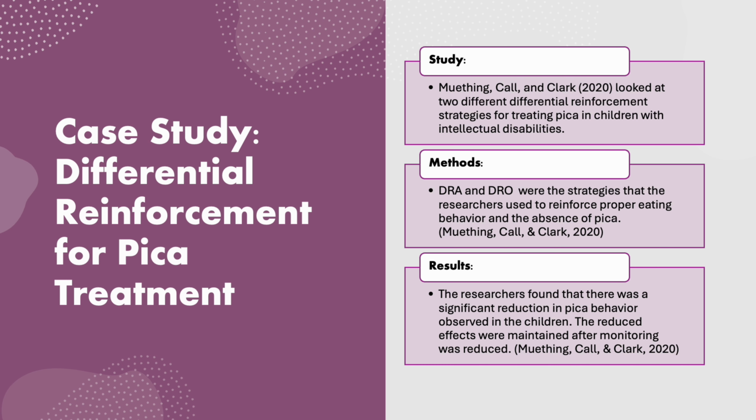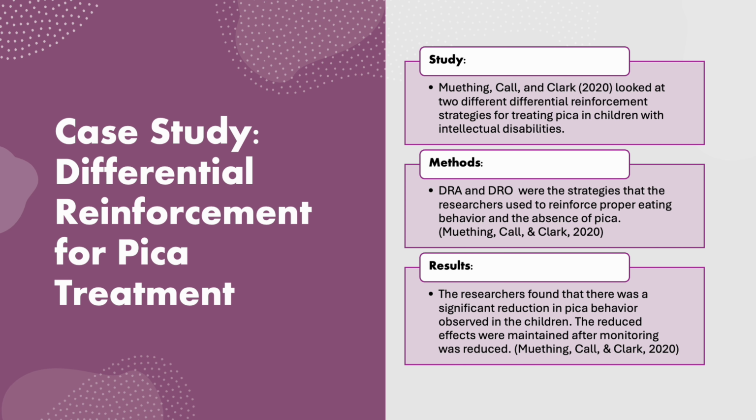Additionally, DRO was used, in which the kids were rewarded for times when they didn't participate in pica. To evaluate generalization, the interventions were used in both clinical and residential settings. The findings. Both children's pica behavior significantly decreased according to the study. Over time, both of the kids started eating more appropriately and their pica behavior decreased. Even with less therapist and caregiver monitoring, this effect maintained.